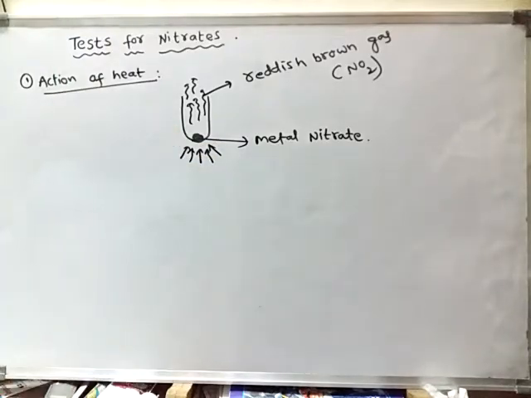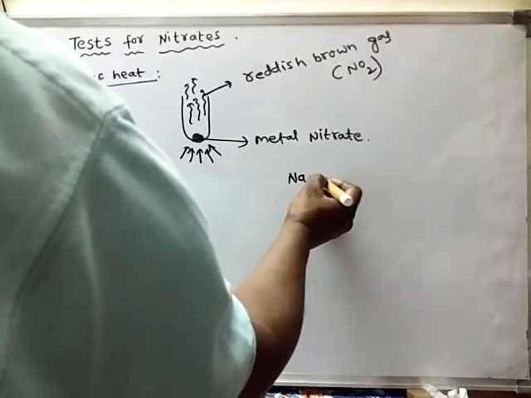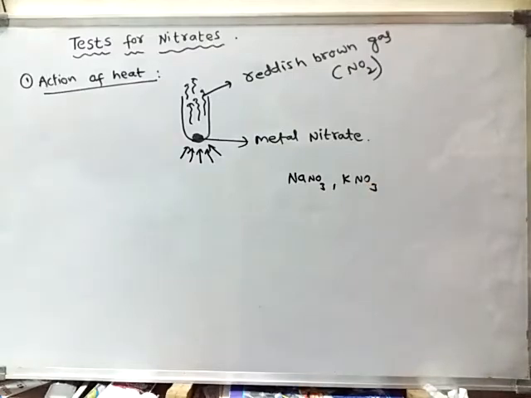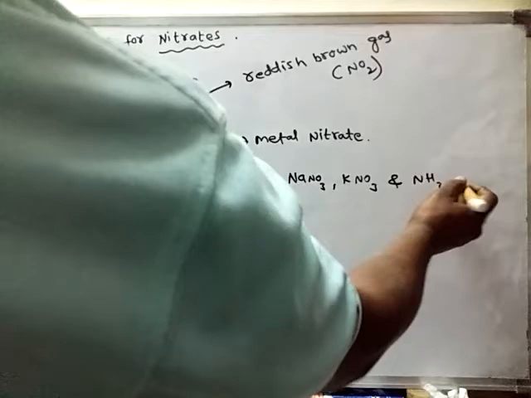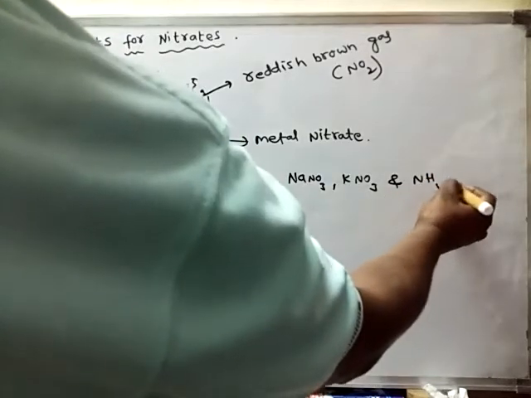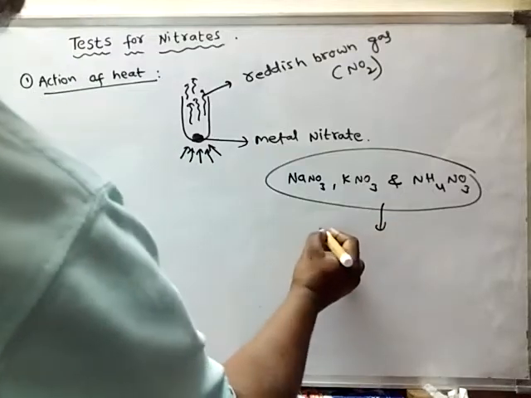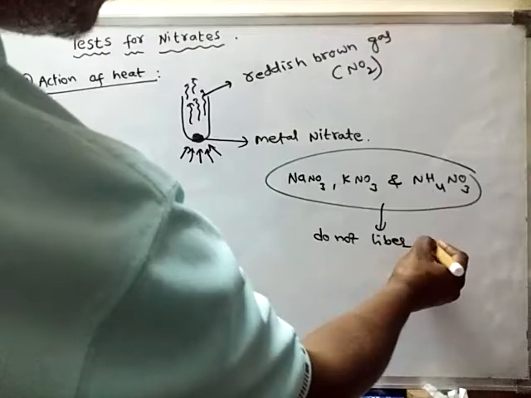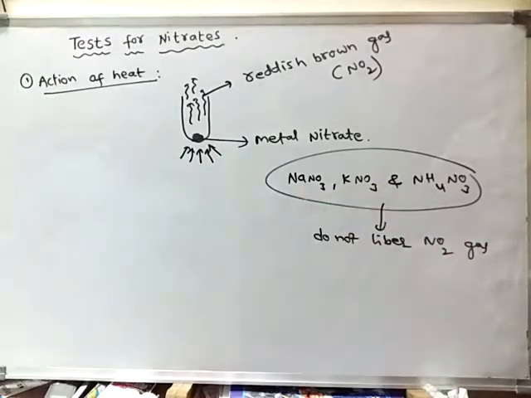See, there is an exception. Sodium nitrate, potassium nitrate, and ammonium nitrate do not liberate NO2 gas. This is most important. If you heat these substances, they do not produce reddish brown colored gas.